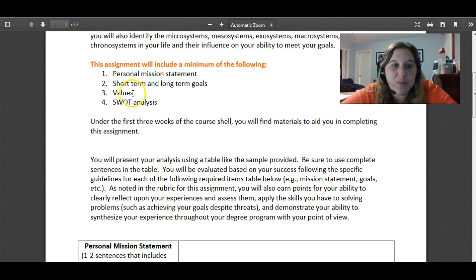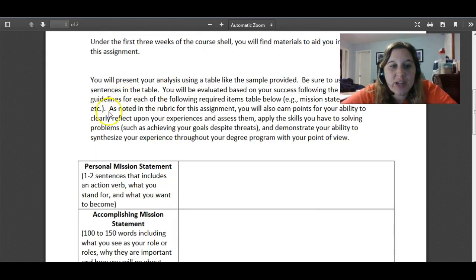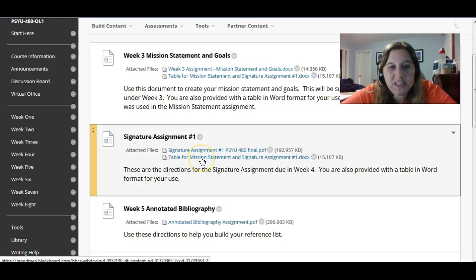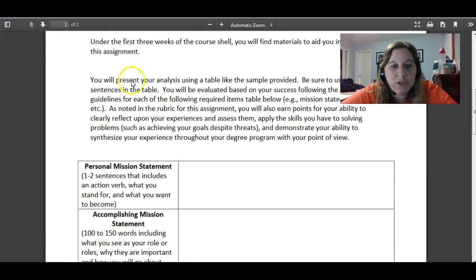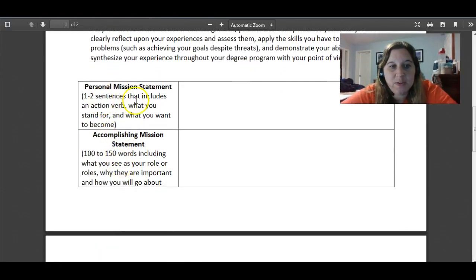Now the part of the table that wasn't filled in, that hopefully you've been working on in weeks 1 and 2 and 3, was the values in the SWOT analysis. So that's what you're going to need to make sure that you fill in through the table. Now for your submission, you're going to have the table that you see here, the table for mission statement and signature assignment document 1. That's what you're going to fill in, and that's what you're going to submit, the actual table.